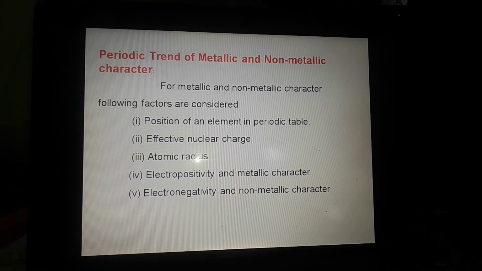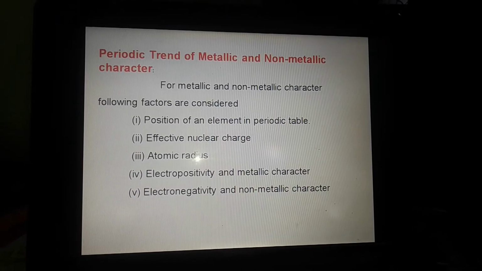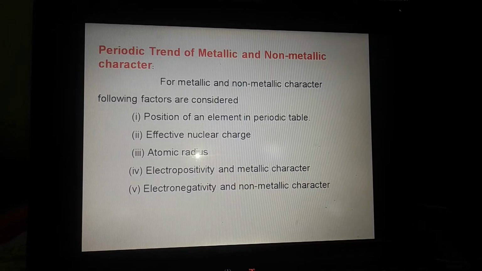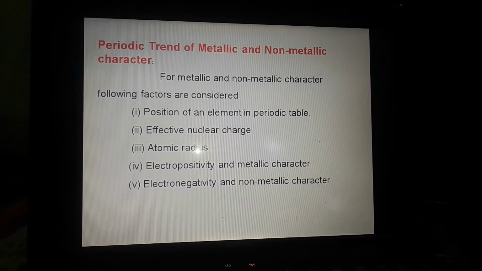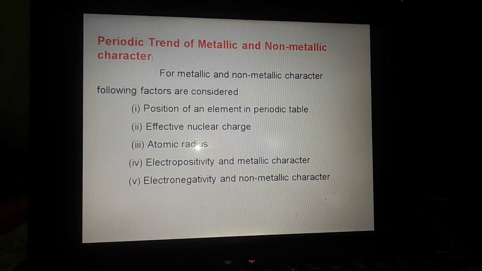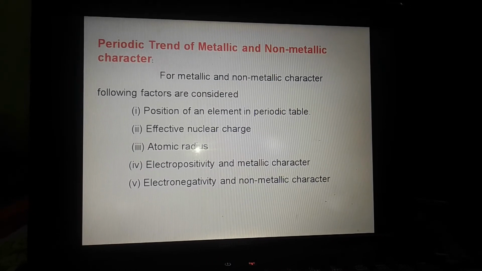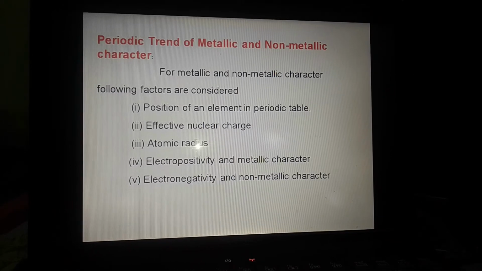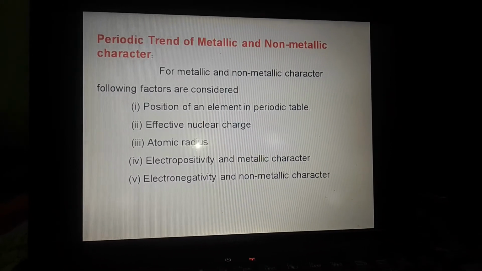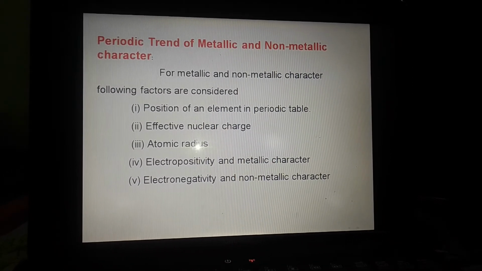Then atomic radius, that is the distance from the nucleus to the outermost shell. Then electropositivity and metallic character, and electronegativity and non-metallic character. With the help of these five factors, we can easily determine the periodic trend.